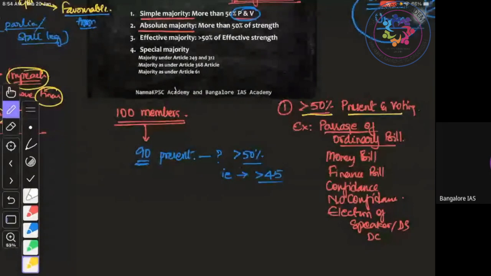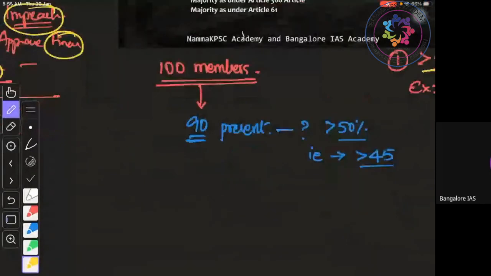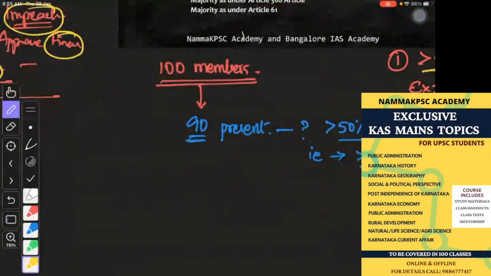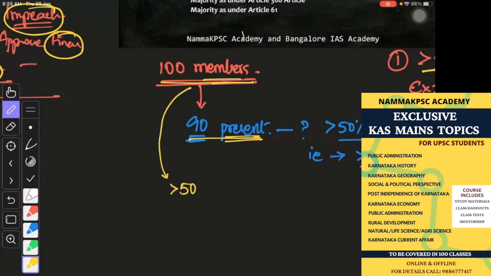So in our case, coming back to our case, there are 100 members. 90 are present today. So absolute majority means what in this case? More than 50% of the strength. In this case, we cannot look at the present. We have to look at the strength. So more than 50% of 100 means more than 50.